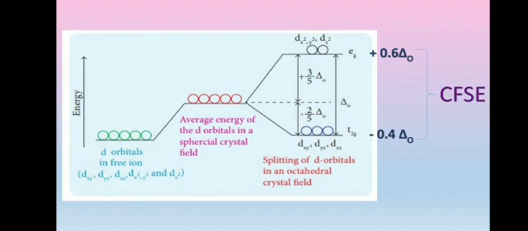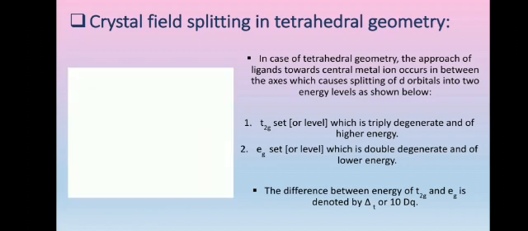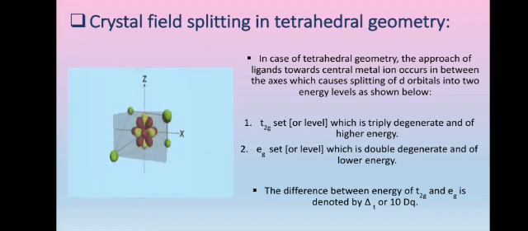Now let us consider the crystal field splitting in tetrahedral geometry. In case of tetrahedral geometry, the inverse of octahedral occurs. The approach of ligand towards the central metal ion occurs in between the axes, which causes splitting of d orbitals in such a way that the non-axial orbitals occupy the high energy state, that is the T2G set, which is triply degenerate, and the axial orbitals occupy the lower energy state, that is the Eg set, which is doubly degenerate. And the difference between the energy of T2G and Eg is denoted by delta T or 10 Dq, which is nothing but crystal field splitting energy.